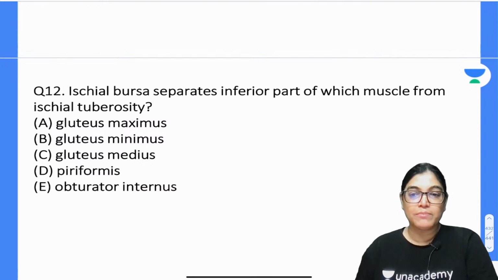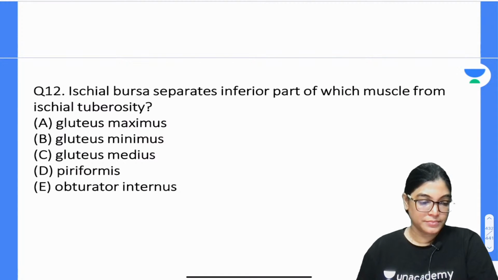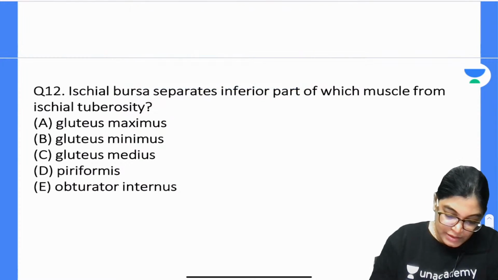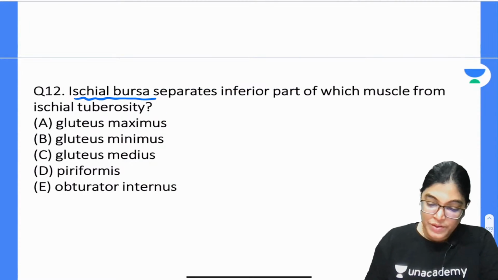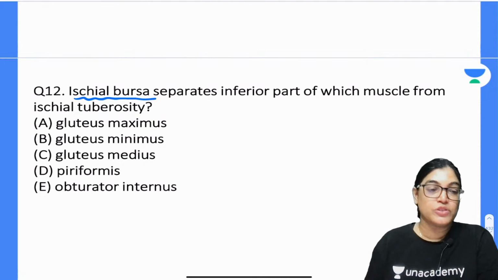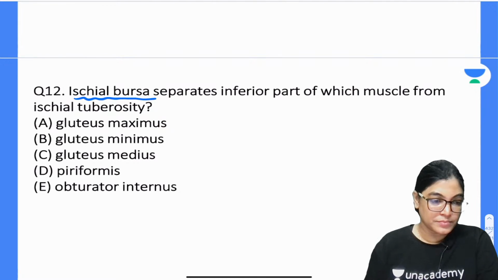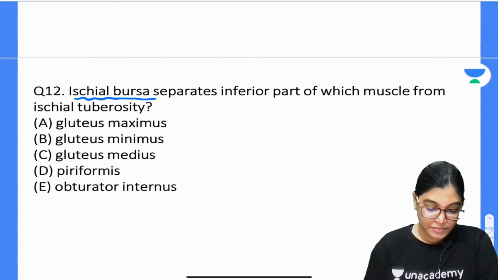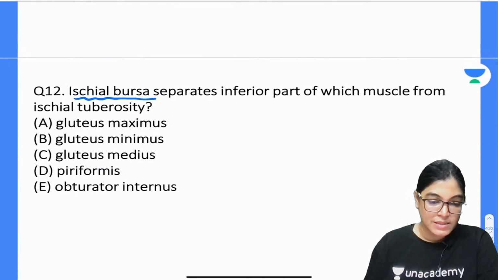Five options are there, mark the correct answer. Your time starts now.